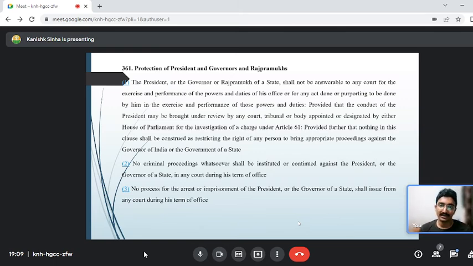No process for the arrest or imprisonment of the president or the governor of the state shall issue from any court during his term of office, but only his term of office. Guys, this is an important term. Today Ramnath Kovind's tenure is over; tomorrow someone can bring a case against him. That is okay. So this is the protection that is given to the president and the governor. Next slide.